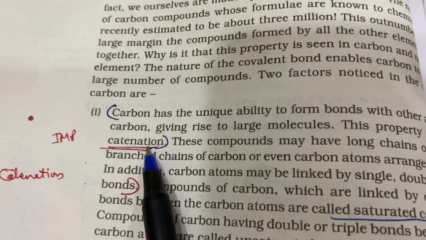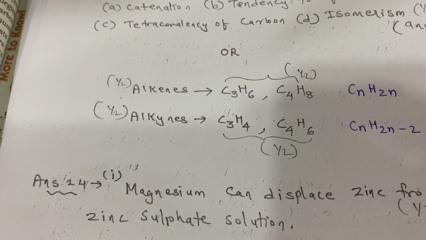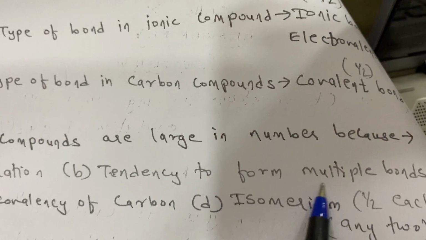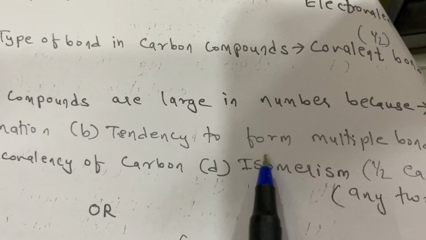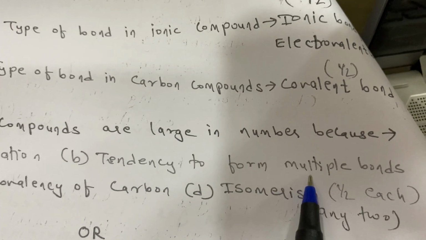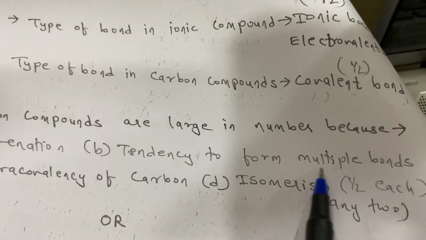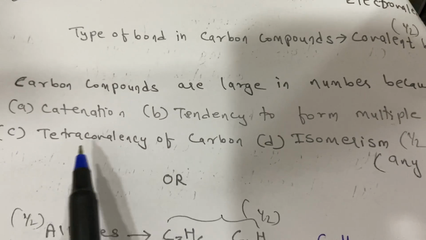So first point is the reason why carbon makes so many compounds: because of catenation. Then what is the second reason why carbon forms more compounds? Because of its tendency to form multiple bonds. Yes, we have seen that carbon forms single bond, double bond, triple bond very easily by sharing of its electron. And that's why it has tendency to form multiple bonds. This is the second reason.